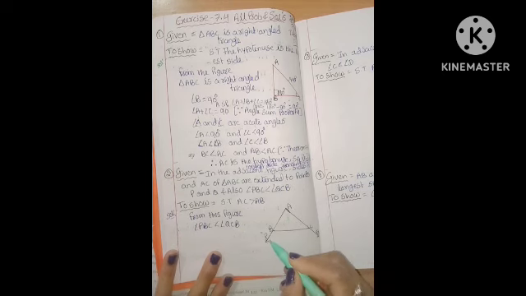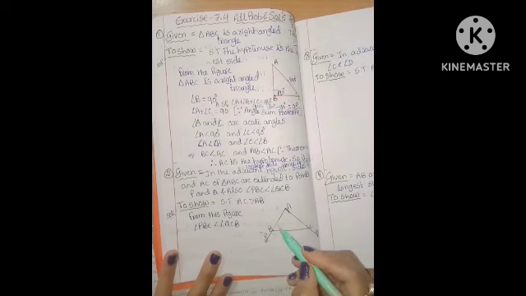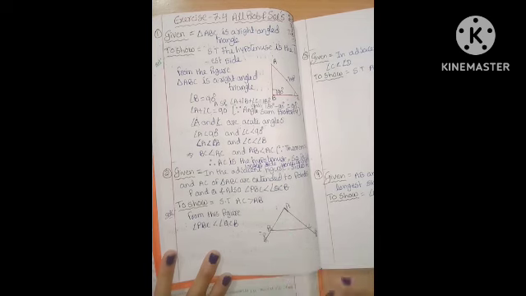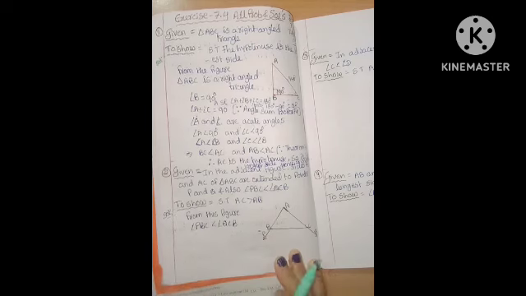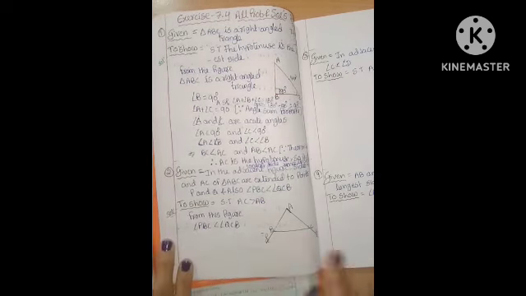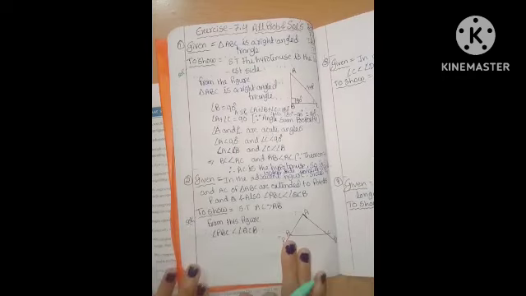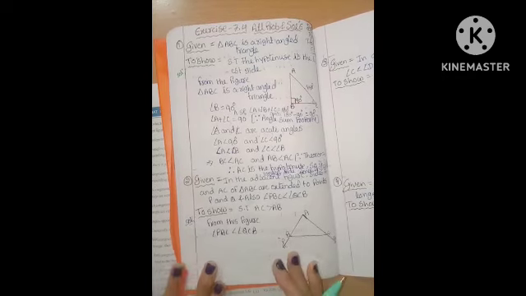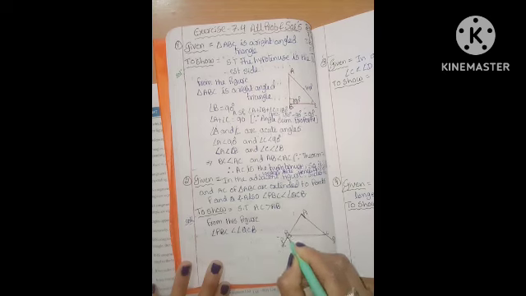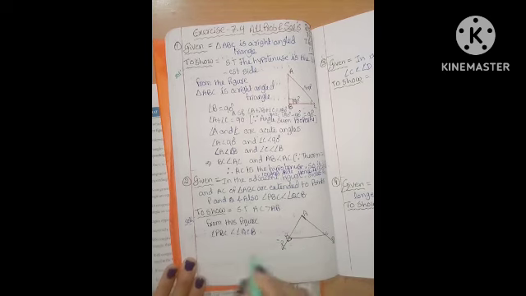What's the other way? This is a straight line, so here it is the sum of these two angles. These two are linear pairs. The sum of these two angles is equal to 180 degrees. We know that linear pair property, so we can use that property. Otherwise, we use the exterior angle property also. This is the exterior angle. Okay.